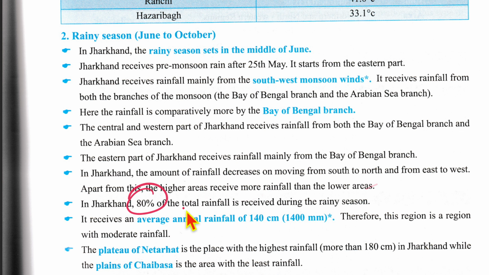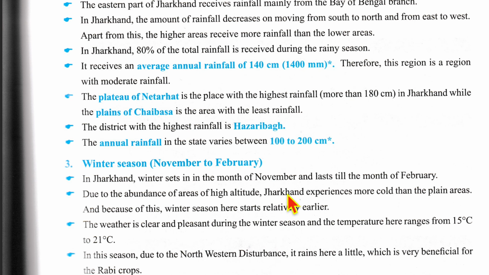In Jharkhand, 80% of the total rainfall is received during the rainy season. It receives an average rainfall of about 140 centimeter. Therefore, the region is a region with moderate rainfall. The plateau of Netarhat is the place with the highest rainfall, more than 180 centimeter in Jharkhand, while the plains of Chaibasa is the area with least rainfall. The district with the highest rainfall is Hazaribagh. The annual rainfall in the state varies between 100 to 200 centimeter.